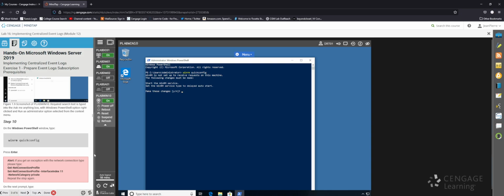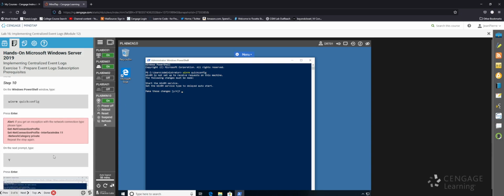Okay, so WinRM is not set up to receive requests on this machine. The following changes must be made. Okay, so let's see if you get an exception with the network connection type. Repeat this step. On the next prompt, type yes. So we'll type in Y. Okay.